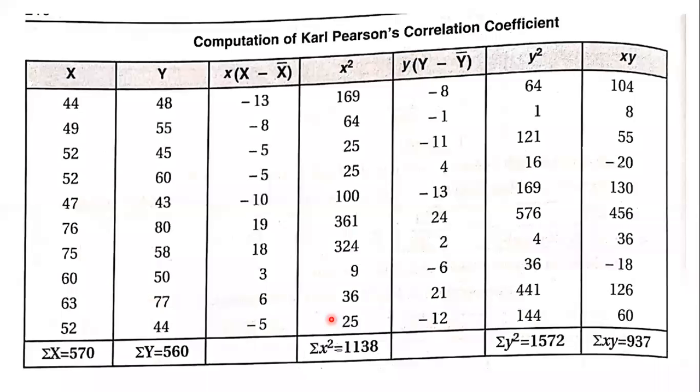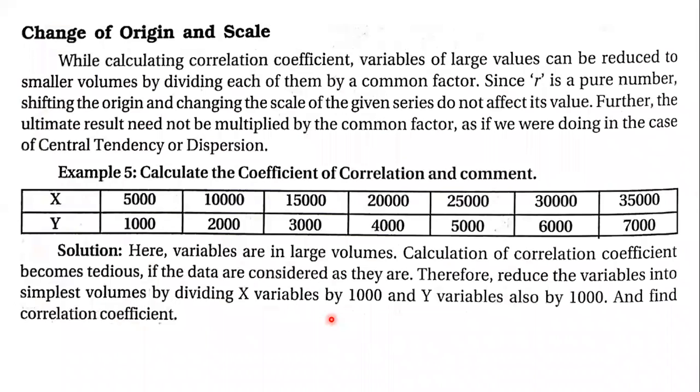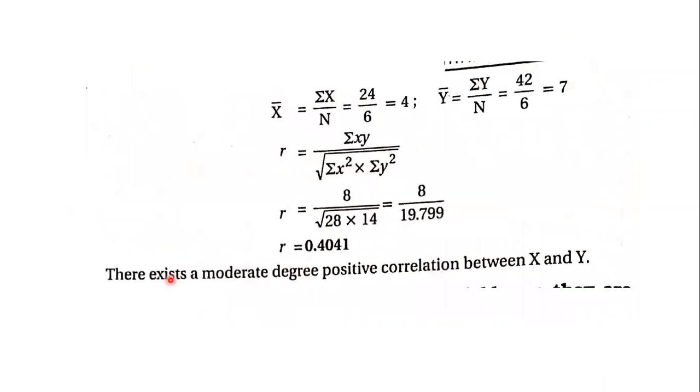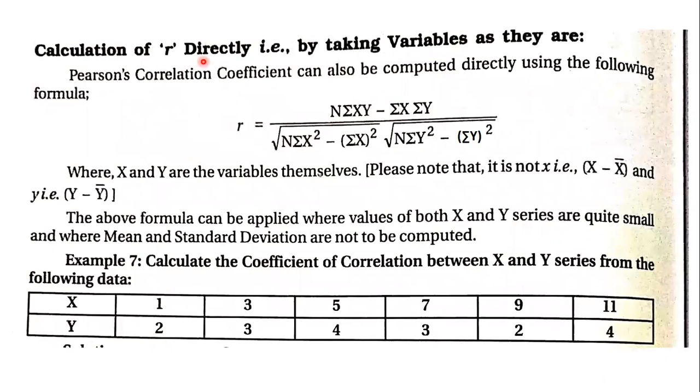Then we went on to see a little change in origin and scale. That is, when you have high volume or high data, you will divide that by something called a common factor. Now in this problem, we have divided it by 1000. So that will reduce our data and make the calculation easier. So that was change in origin. And then we took r directly.